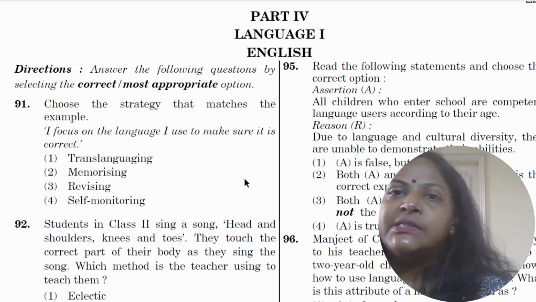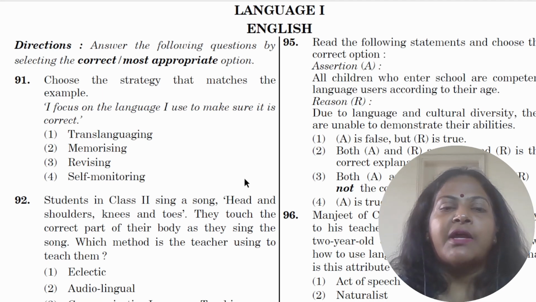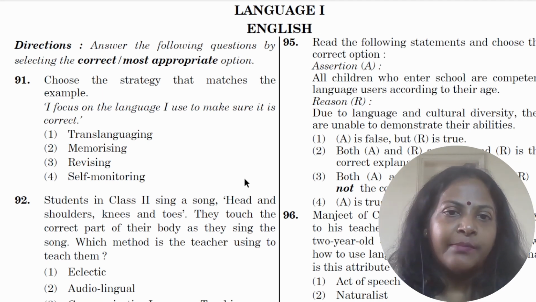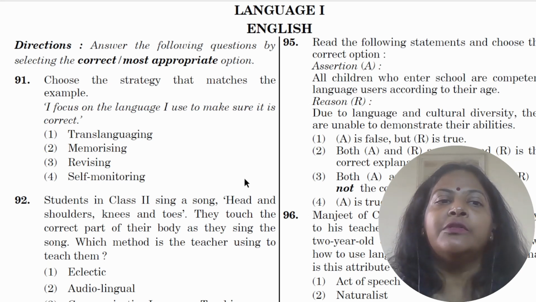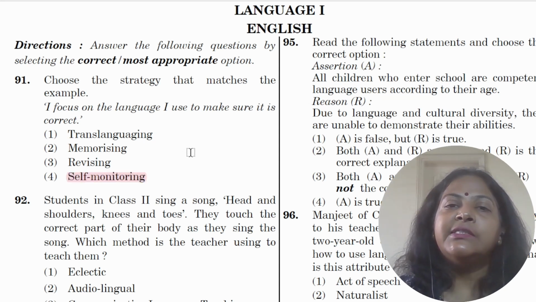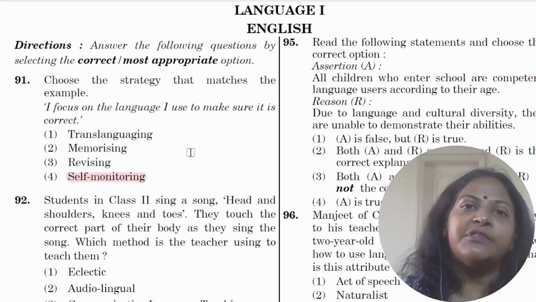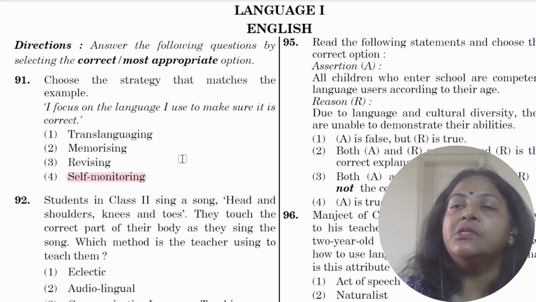Question 91, which starts with the pedagogy. Choose the strategy that matches the example: I focus on the language I use to make sure that it is correct. So what are we talking about here? We are talking about self-monitoring. Translanguaging is when you switch between two languages. This is not memorizing or revising. The child is focusing on the language that he or she uses. So this is self-monitoring.